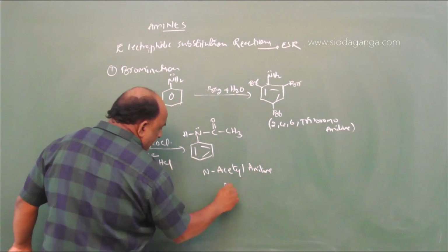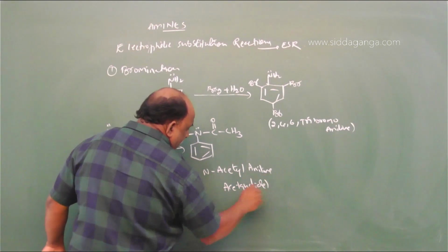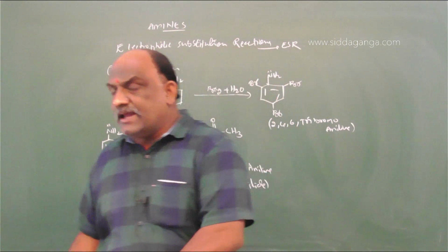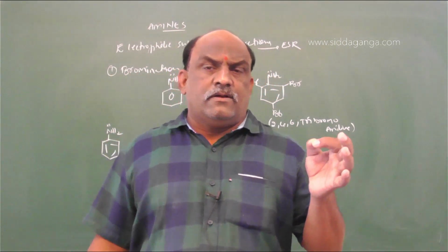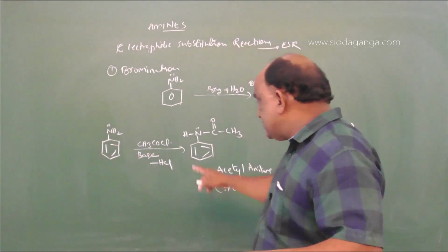It is also called acetanilide. Make a note, my dear students. N-acetyl aniline is called acetanilide. So this is an acylation.